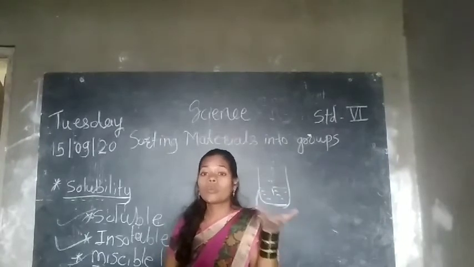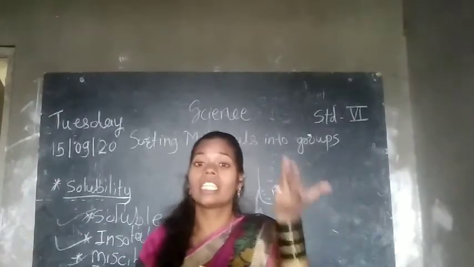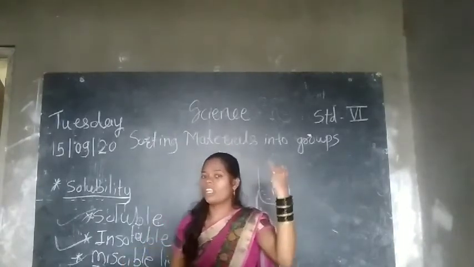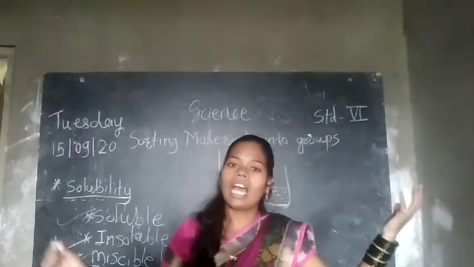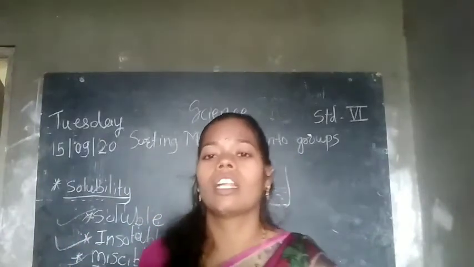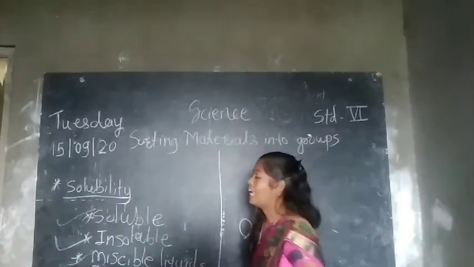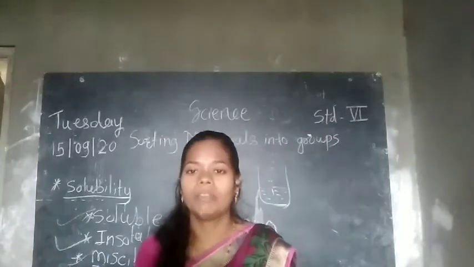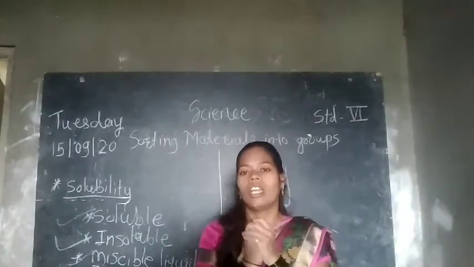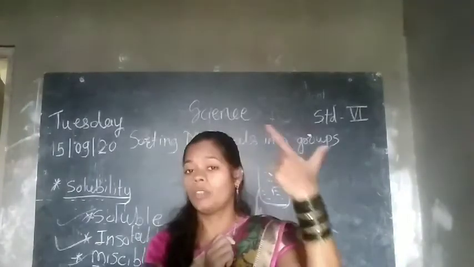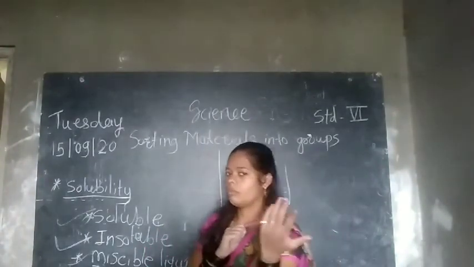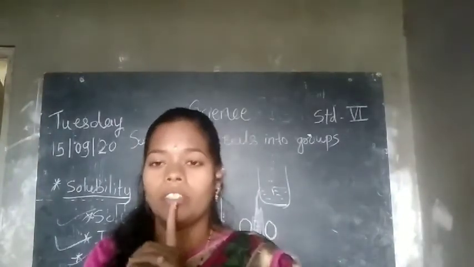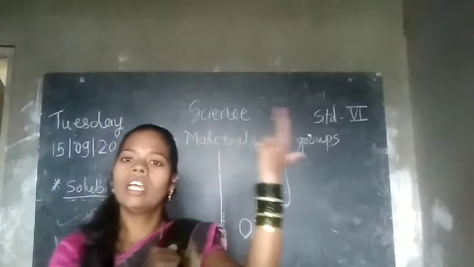Am I right? What does it indicate? It indicates that the two liquids, water and milk, are completely mixed together. Means milk and water are miscible liquids for each other. They completely mix in, so we cannot separate which one is milk and which one is water. So those are called miscible liquids. Is it clear? Solid over, liquid over.